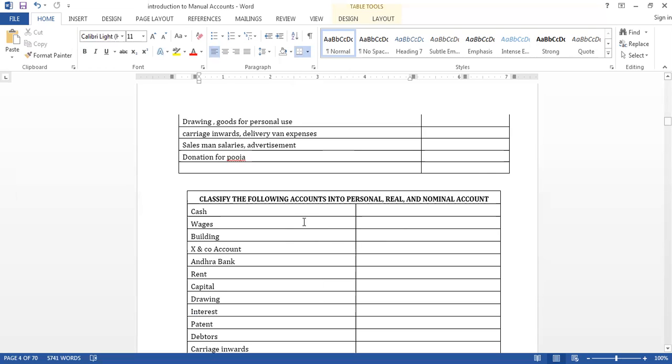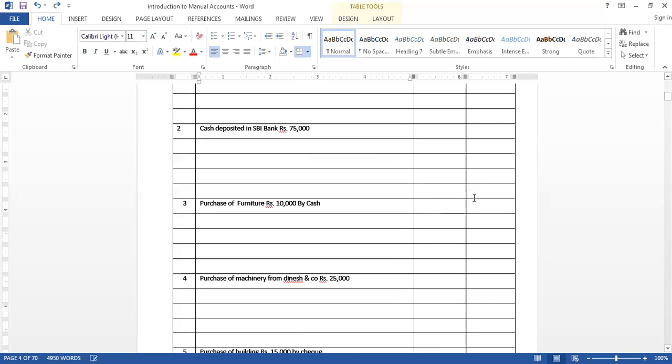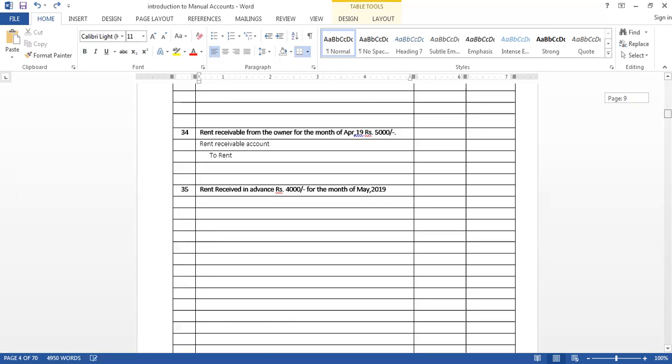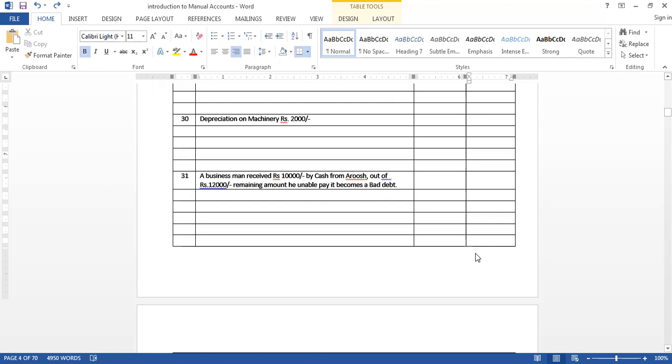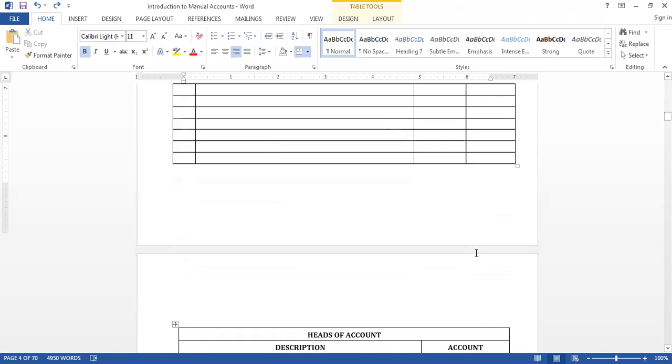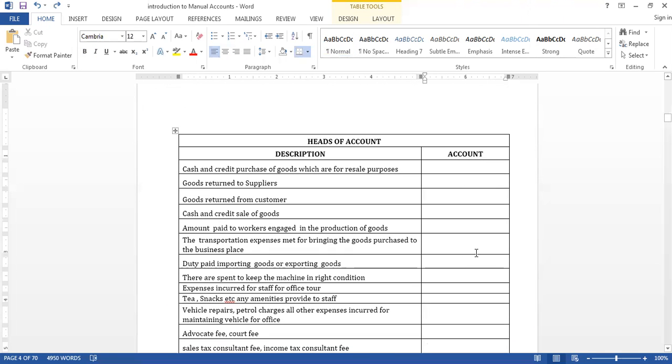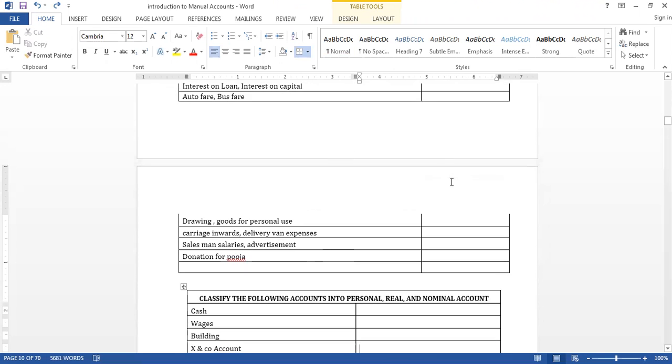Now come to the classification of accounts. This is personal, real, and nominal, and we have to practice this also. So this is one of the practical things. Now come to the heads of account. For goods returned to supplier, which head does it come under? So we will practice like that.